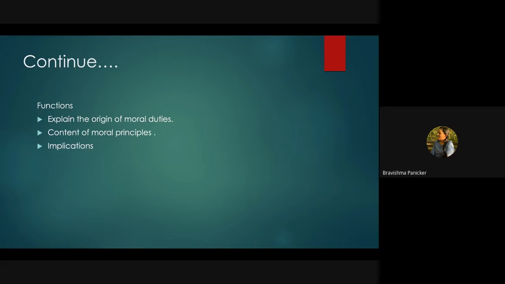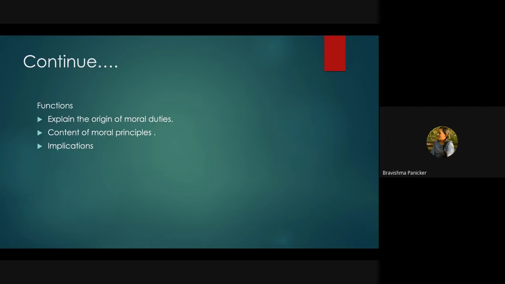These are the functions we need to follow in order to have a properly orderly society. First of all, we look into the origin of moral duties, what duties one has. The second is the contents of the moral principles we need to rely upon, and then how we can implement them. For having a peaceful, orderly society, we will look into other situations also. We need to love each other, and this is what is explained in the functions of the concept of morality.